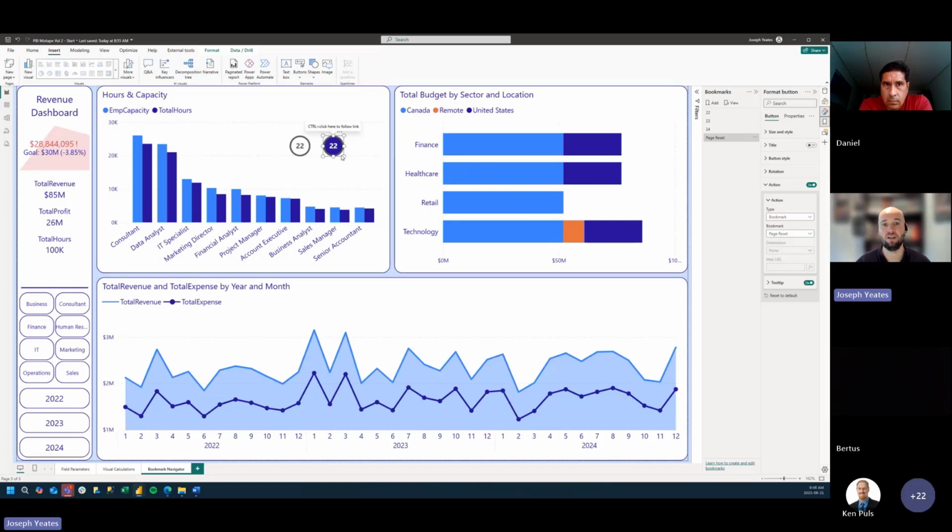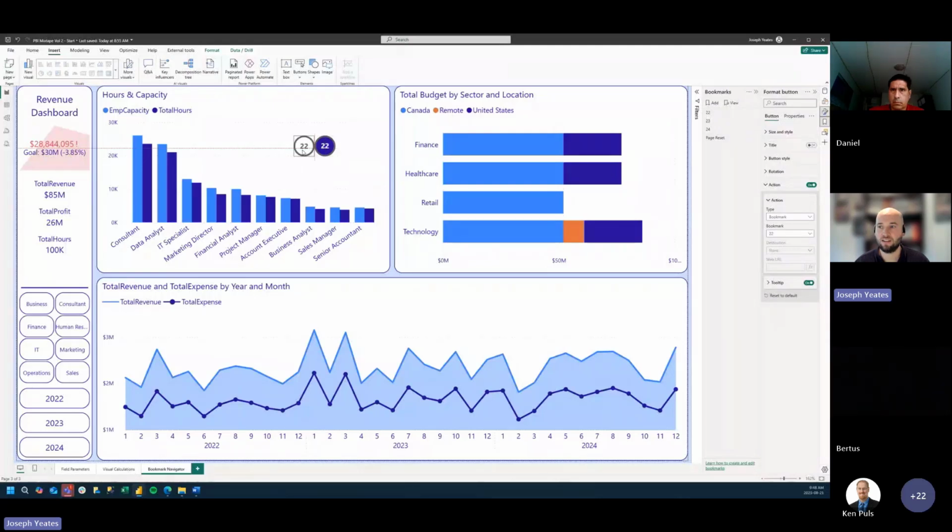So what we can do is set up a different button with the exact same formatting, link it to page reset, and then layer these buttons on top of each other. So when I click on our page reset, this works. But now these two buttons are on top of each other, so we need to do a little more formatting.